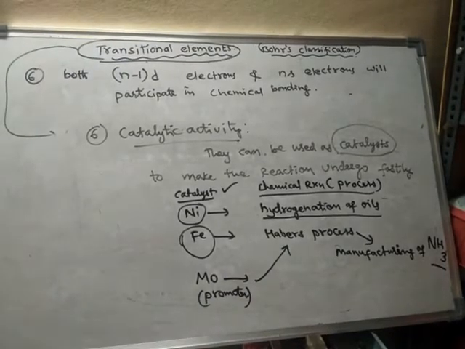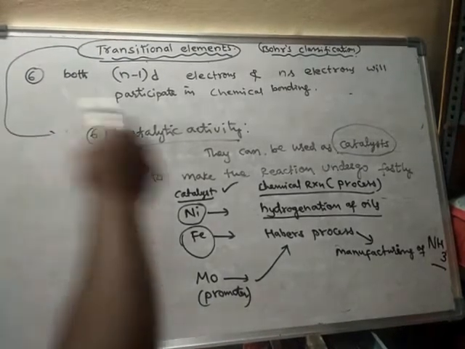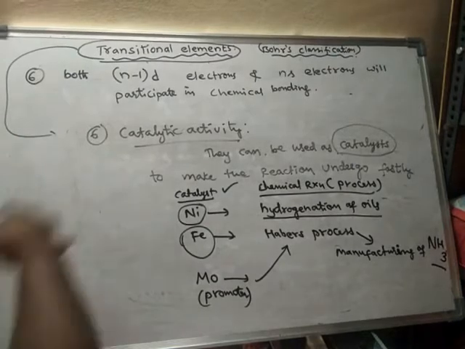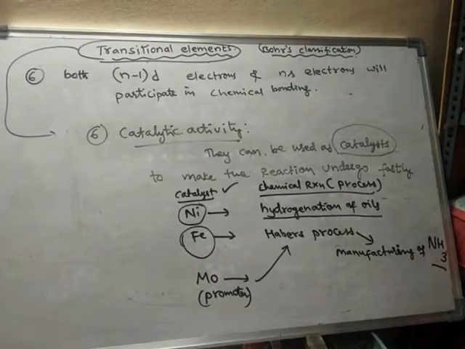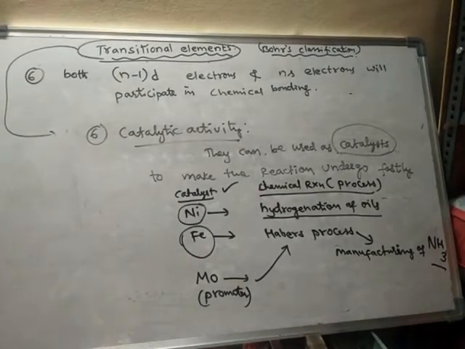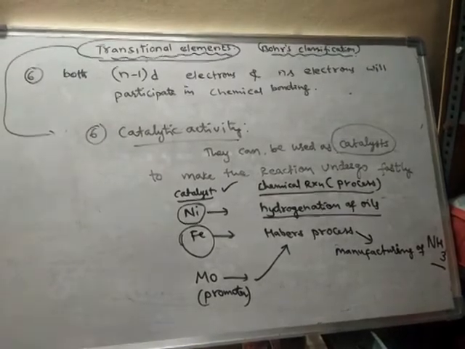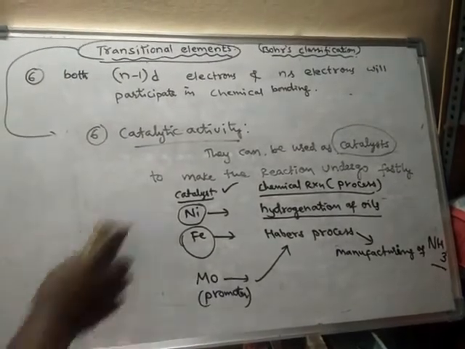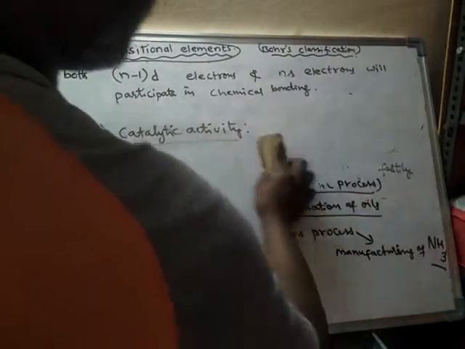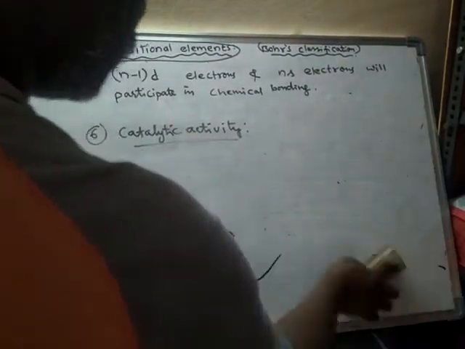So almost all transition elements have catalytic activity. Hence these elements are used as catalysts in several chemical reactions. So catalytic activity is one of the characteristic features of these transition elements.